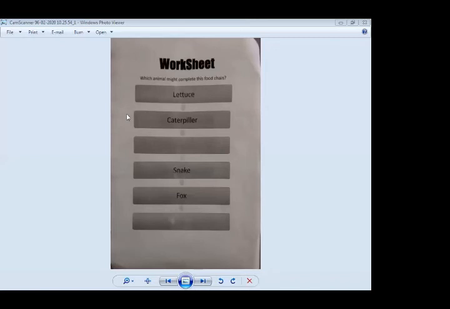It was your yesterday's homework. Which animal might complete this food chain? So you can capture a picture of this worksheet, and you can also note down your homework. Kindly note down today's homework.